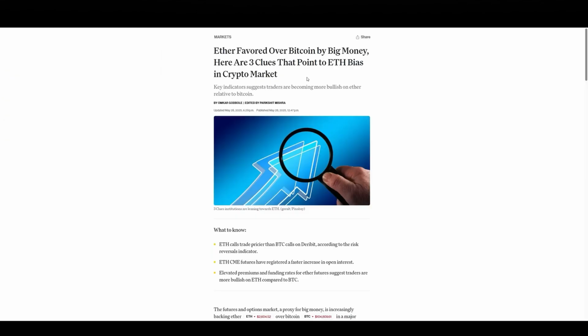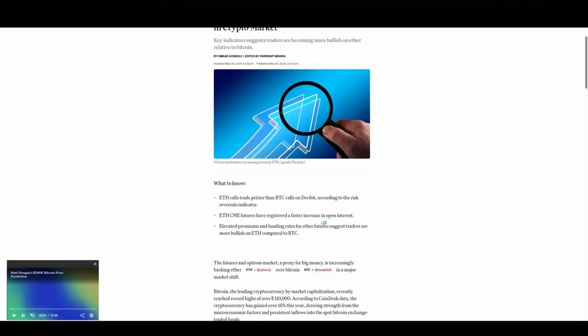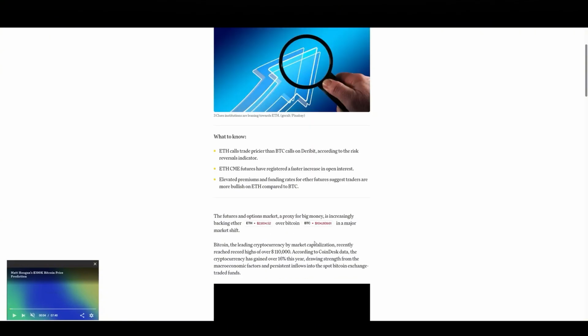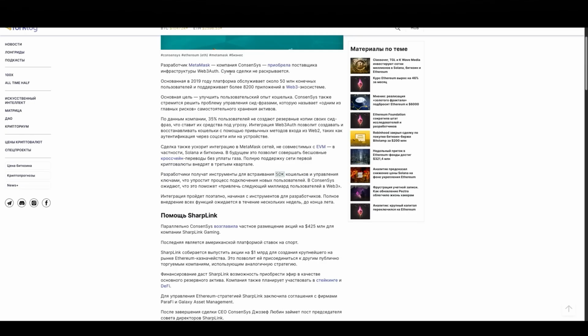And also some positive news about the Ether. First of all, analysts have recorded the interest of whales in Ether, that is, large capital that was previously interested in Bitcoin directly has already begun to invest in Ethereum. According to the indicators of some exchanges, traders have now more actively started buying call options on Ethereum, that is, Bitcoin's indicators are now lagging behind Ether.